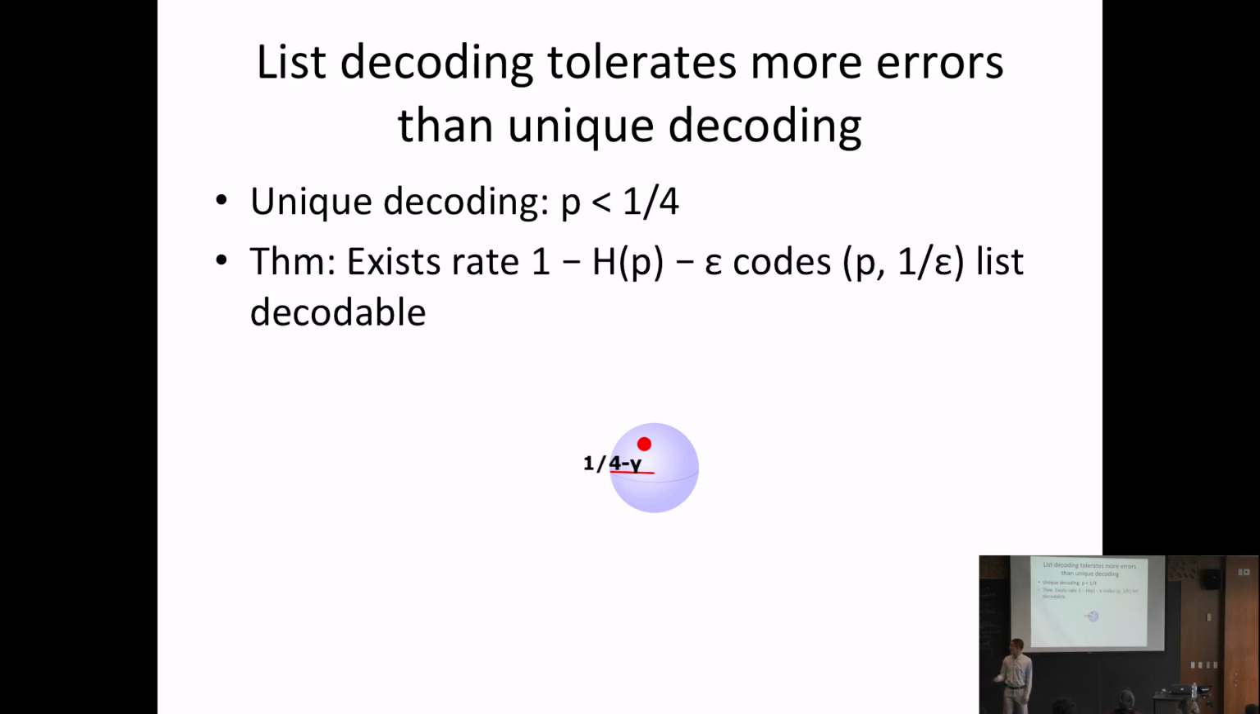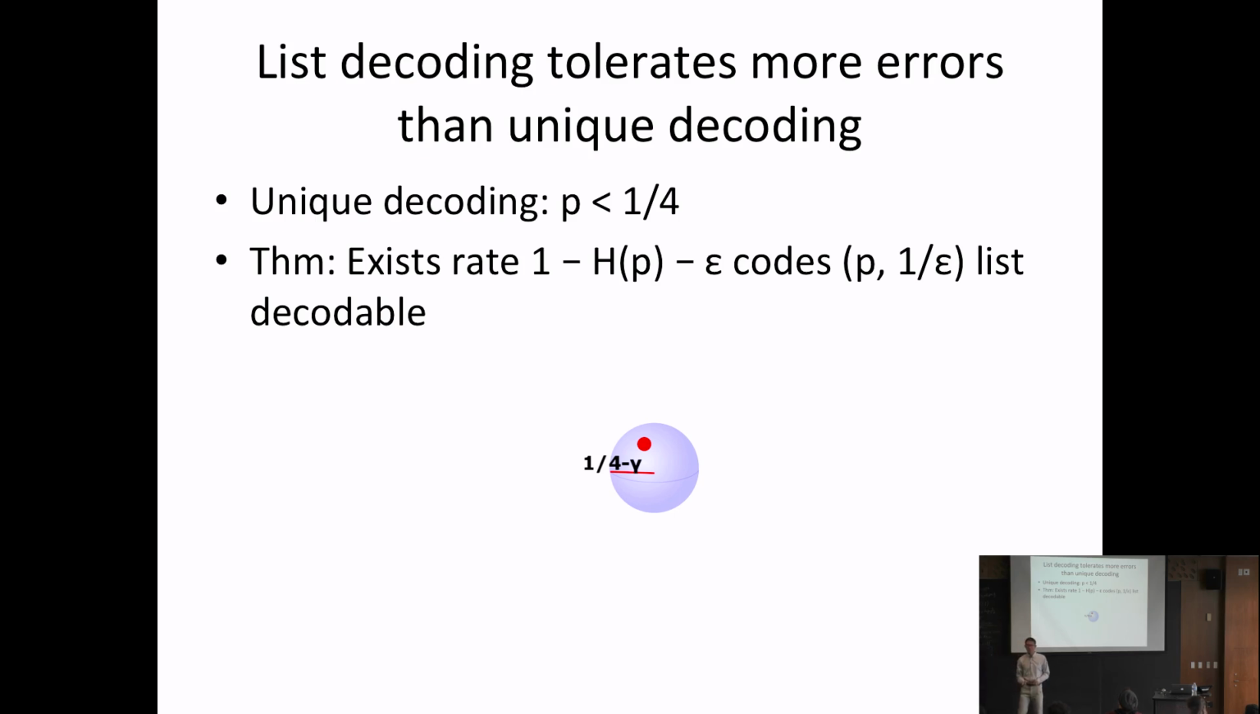On the other hand, there's something called the list decoding capacity theorem. I'll refer to it again. It's important for the talk, so I've written it for you here. But it says there exists rate 1 minus h of p minus epsilon codes that are (p, 1 over epsilon) list decodable. Okay, so what is this h of p? So h of p is the binary entropy function. I've written it for you here.